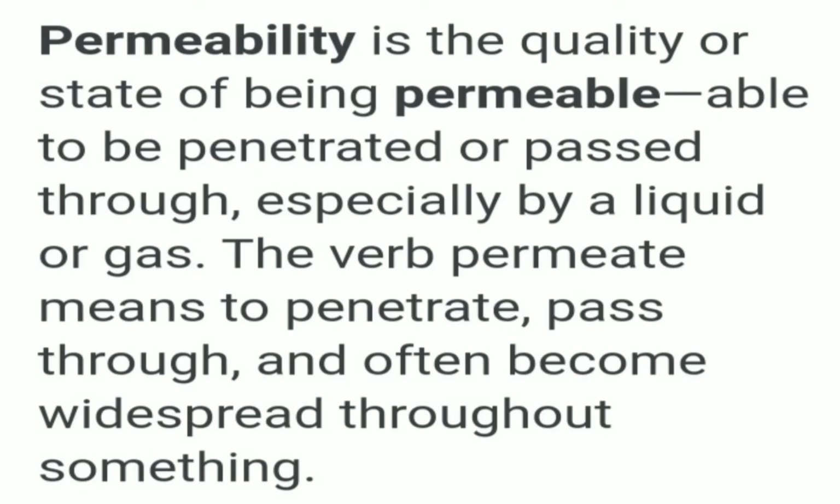Then we are talking about the permeability, semi-permeability. Now, what is this permeability? It is the quality or the state of being permeable. What is permeable? It is able to be penetrated or passed through, especially by a liquid, or it can be gas. The word permeate, which is a verb, means to penetrate, to pass through, and often becomes widespread throughout something. If a membrane does not allow anything to pass through it, it is called an impermeable membrane. If it allows everything to pass through it, it is called a permeable membrane.